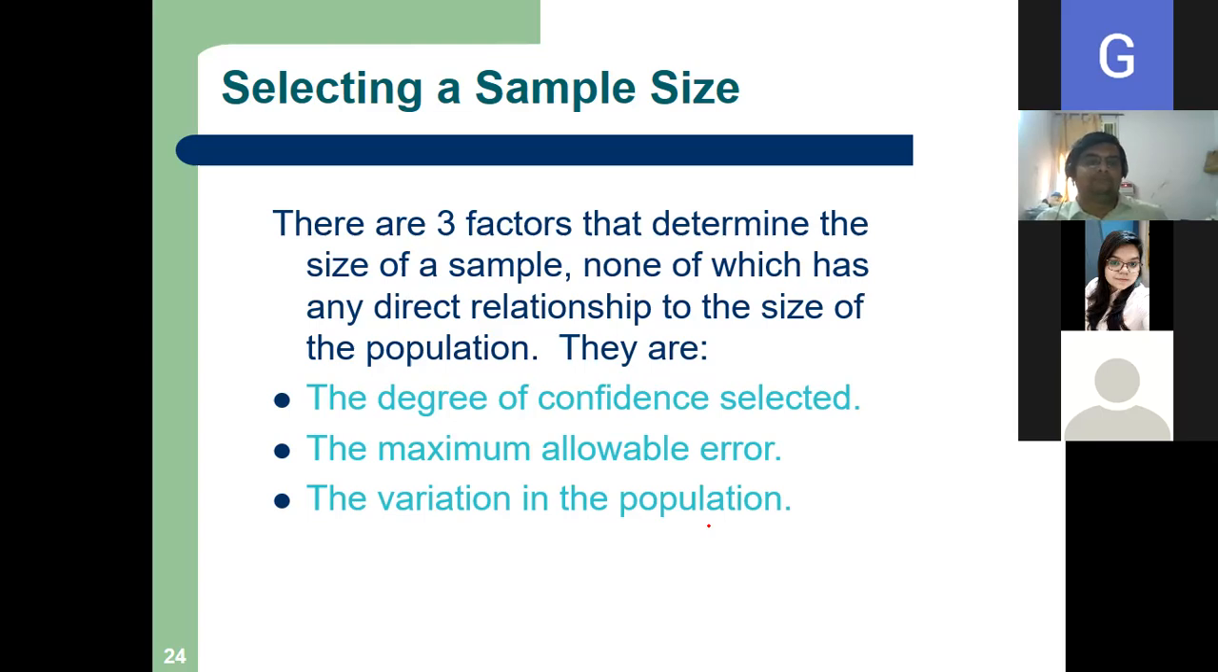Now, there are three factors that determine the size of a sample, none of which has any direct relation to the size of the population. So sample size depends on what? How much sample should I collect for my research? Very simple. It depends on three factors. Number one, the degree of confidence selected. That means the confidence level that I select, whether I select 95% or 99%.